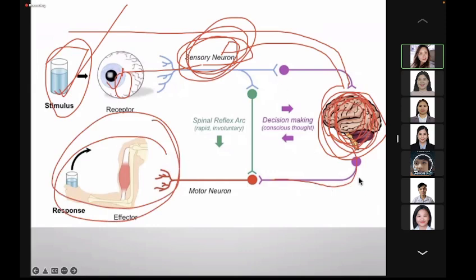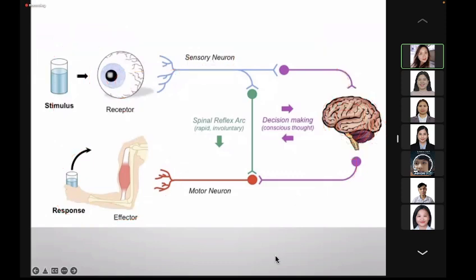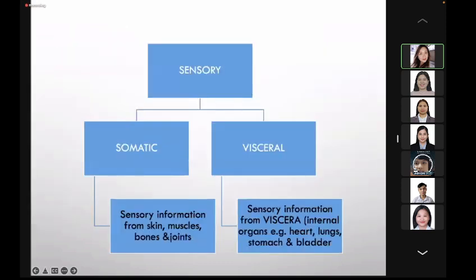Okay, so that is again, class, the reflex arc. As I've said, sensory neurons may either be somatic or visceral. What do we mean by somatic? It means it receives sensory information from the skin, muscles, bones, and joints, while visceral receives sensory information from the viscera, from the internal organs such as the heart, the lungs, the